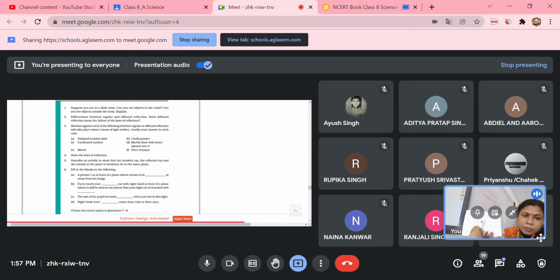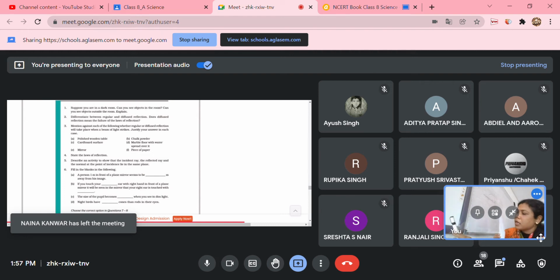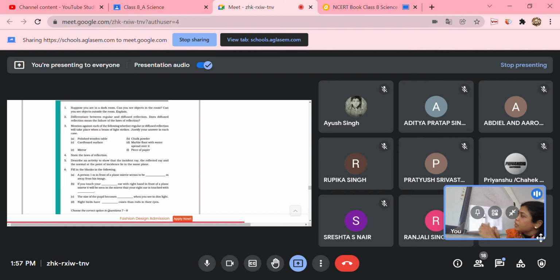Are you able to see your image on the paper? No. Take any paper in front of you and you are not able to see your image, but you are able to see the paper because the light is coming and falling on the paper, diffused reflection is occurring, and the whole paper is getting illuminated. Am I clear? Yes, ma'am. Okay, next, Ayush, next question.